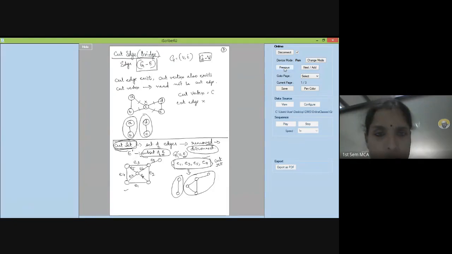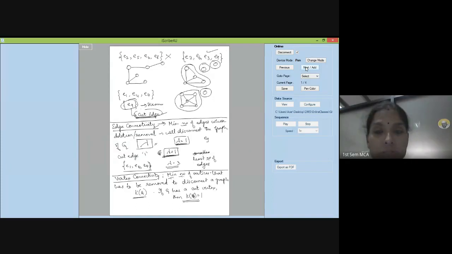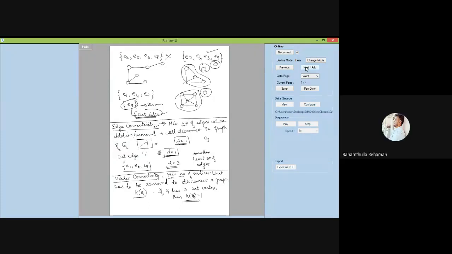Let me go to this example. See here, in this cut edge example, C is a cut vertex. If I remove that one vertex, the whole graph will get disconnected in this manner. So I can call K of G as equal to 1 in this particular graph. Are you able to follow me? Yes, ma'am. Good. Others?